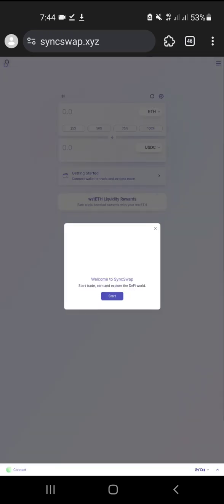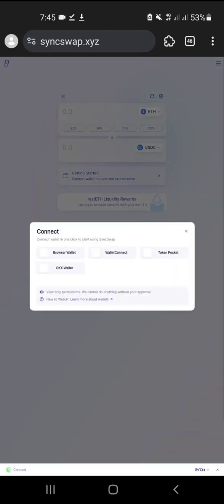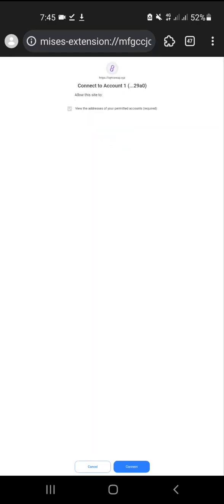Let me see now. It is not working. Okay, now it's working. Here you definitely need to connect your wallet, so I click on there. I want to connect this one, browser wallet, and the Token Pocket pops up. Click on connect, and it is connecting. Okay, it's already connected. So I just switch network.